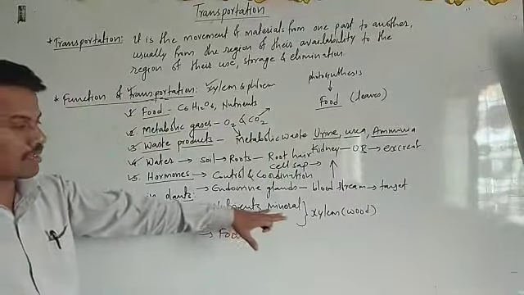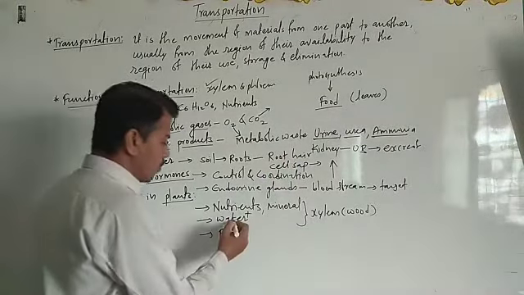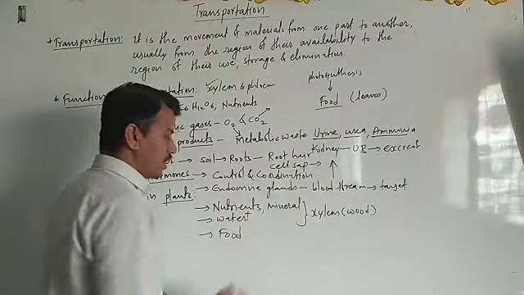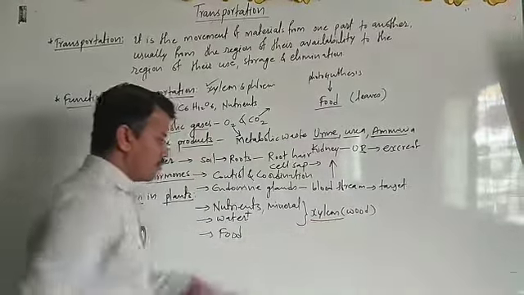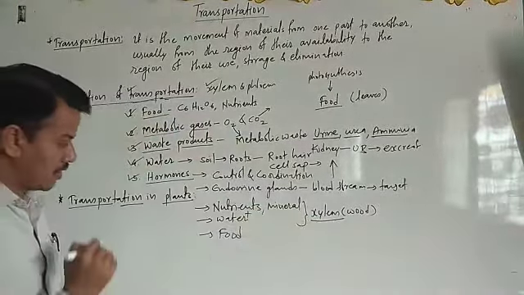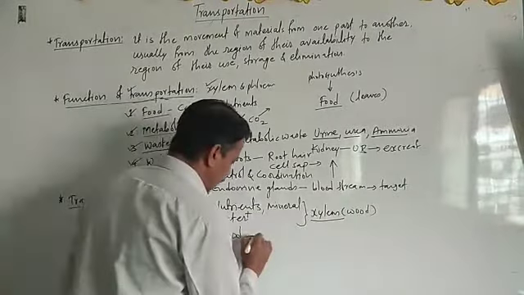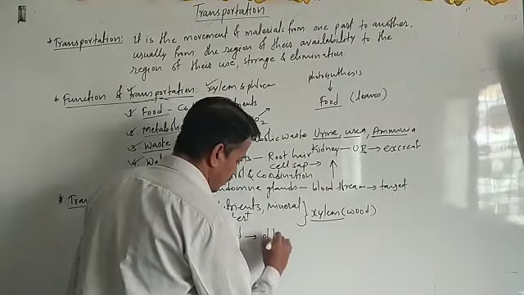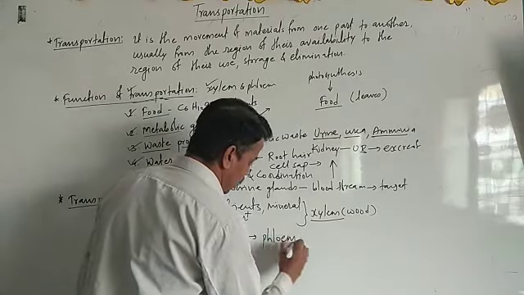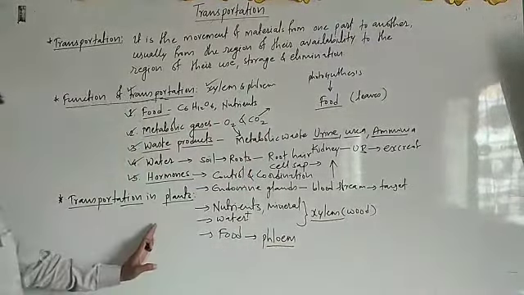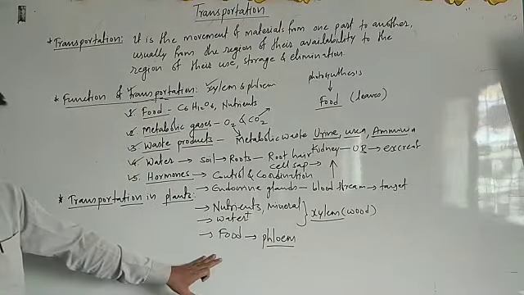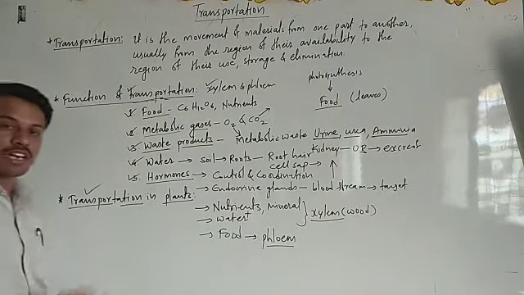Xylem also has subsidiary cells, and this water along with nutrients and minerals for body development is carried by this conductive tissue, the xylem. And food is carried by the second conducting tissue, which we call the phloem. So xylem and phloem are the two conductive tissues in plants which perform the function of transportation.